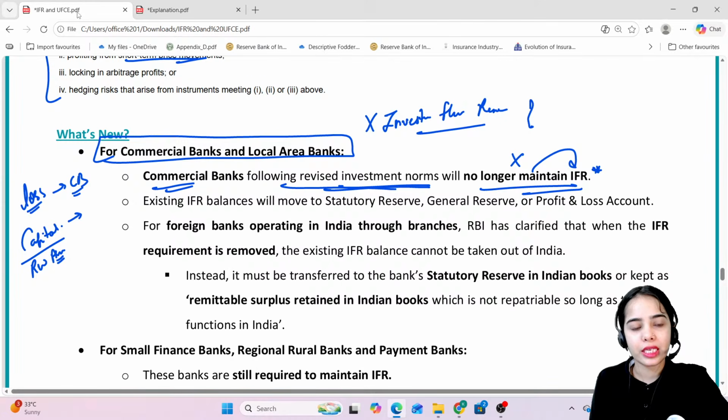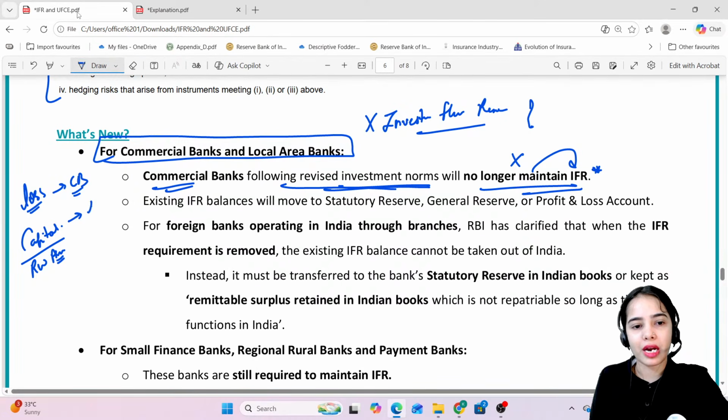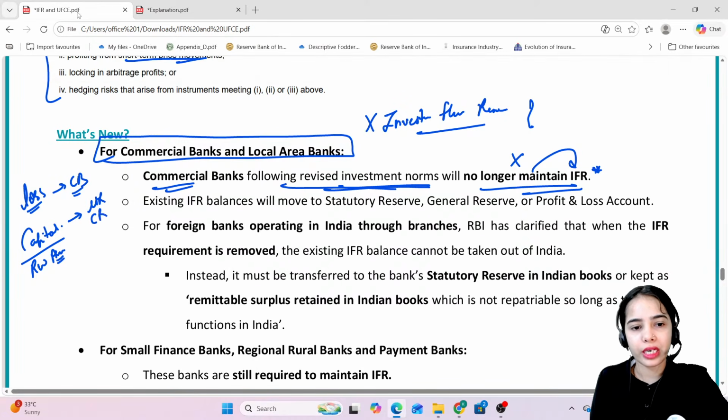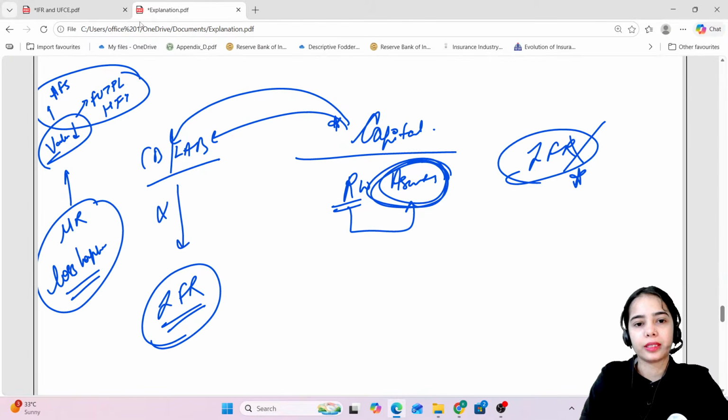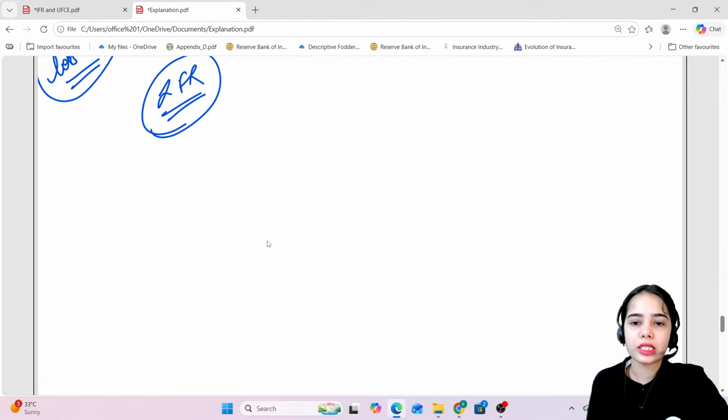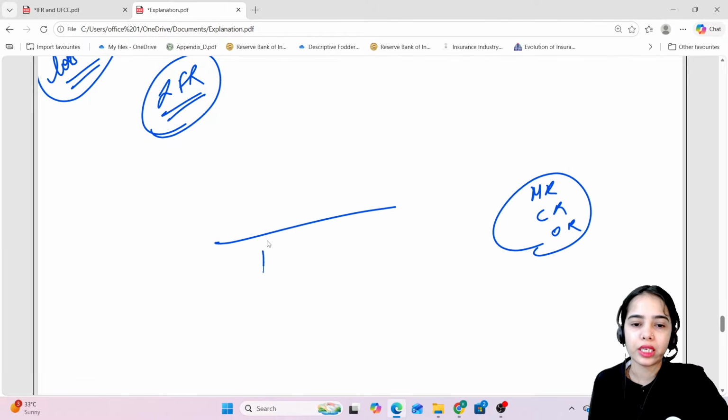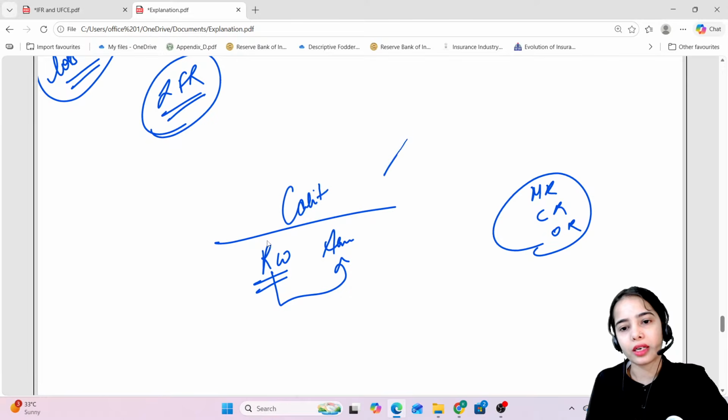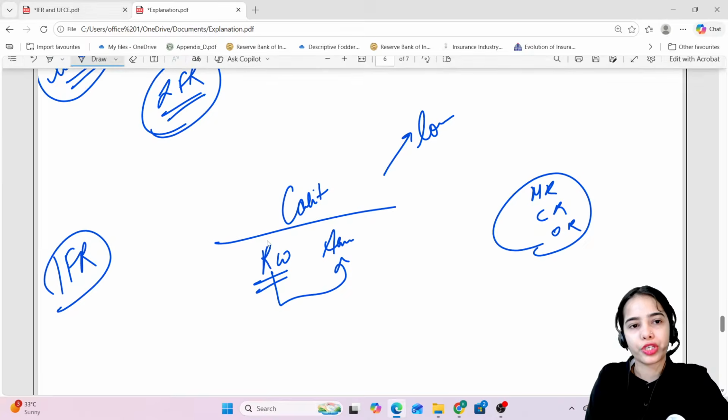This capital is kept to handle the market risk, credit risk, and the operational risk. This is the idea. So banks, seeing their market risk, credit risk, and operational risk, are already seeing the risk associated with the different assets and are maintaining the capital to handle the losses. So they don't need to keep the investment fluctuation reserve.